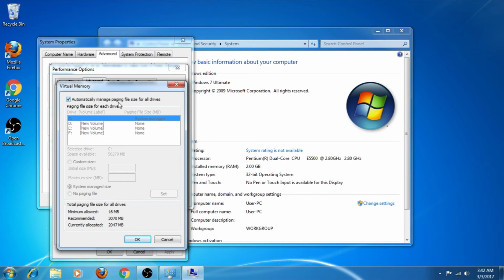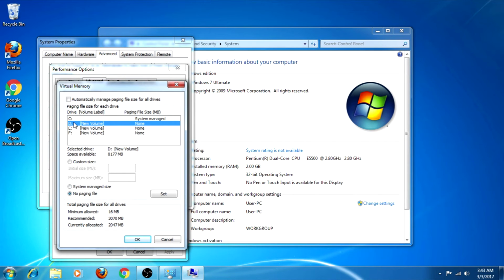So you have to untick this option, automatically manage paging file. Then you have to select the drive D or any drive which you have space in. Then you have to choose the option custom size.